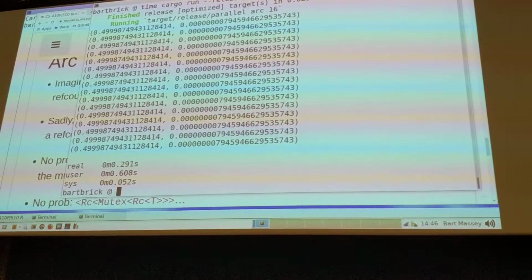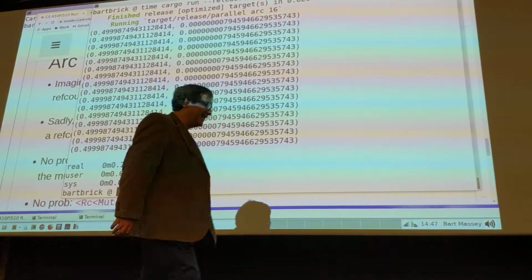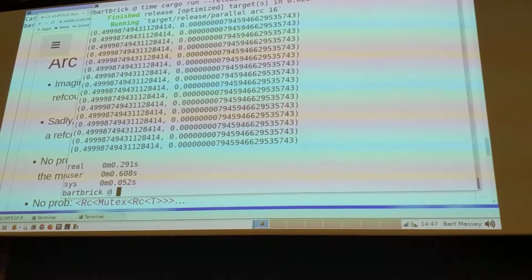This is a whole field. You can spend your whole career doing nothing but parallel performance. So be prepared to spend a little time to get even vaguely competent at it. And this is a good example of that.